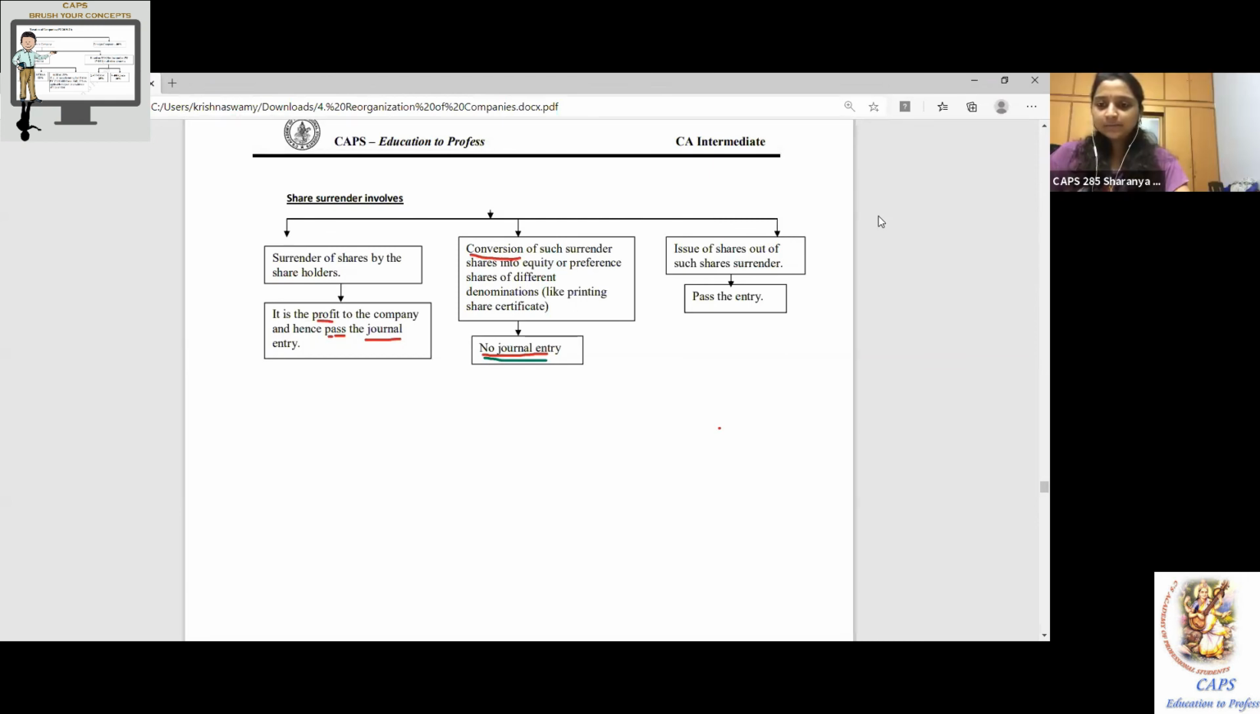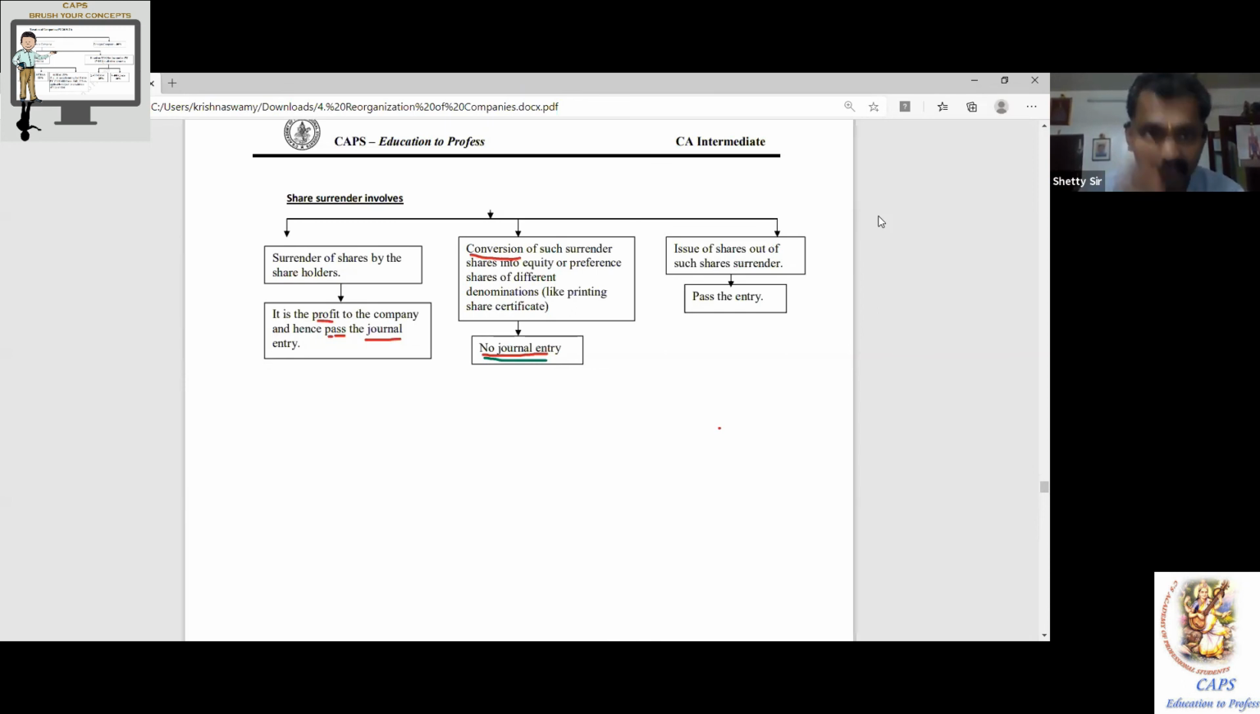And each year, you will be showing this as a note to accounts outside the balance sheet. This is called contingent liability, as per AS 29. A liability which may or may not arise. If you are writing exam in May or November, it will definitely arise. Okay. So a liability which may or may not arise in the future. An uncertain future event, that is the term used there.